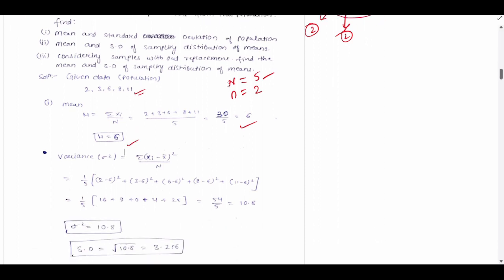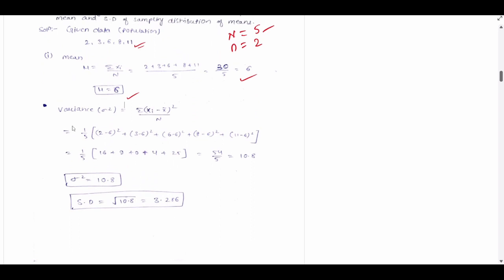Now find the variance. The formula for variance is summation of xi minus the mean, the whole square, by capital N. So 1 by 5, that is 1 by N. Now what we did: 2 minus 6 whole square, where 2 is xi and 6 is the mean. Plus 3 minus 6 whole square, plus 6 minus 6 whole square, plus 8 minus 6 whole square, and so on up to here. After solving this, you get variance equal to 10.8.